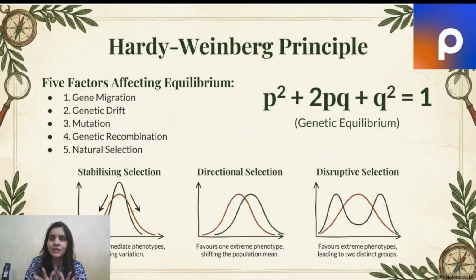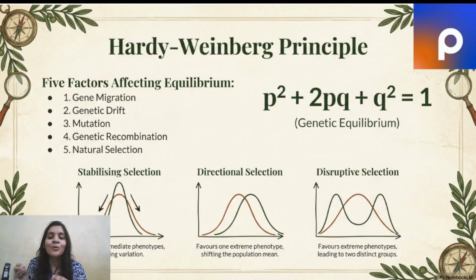Okay, now let's talk about some mathematics. Yes, evolution is also a mathematical concept. So there is a Hardy-Weinberg principle that helps us understand this evolution process even better. So the equation is p square plus 2pq plus q square equals 1. You must have heard about it in your mathematics classes.